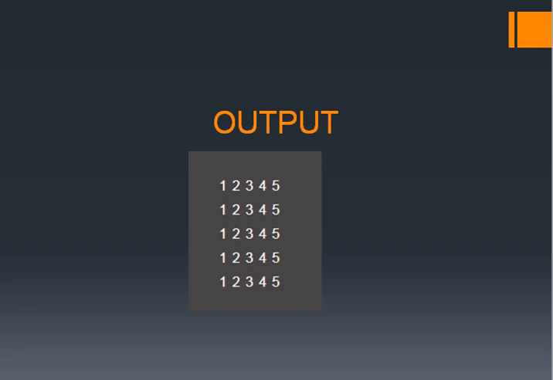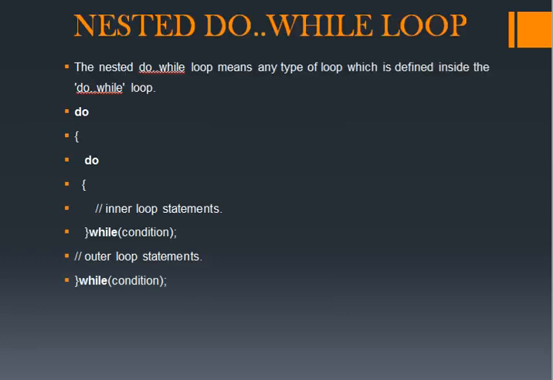And next we can see nested do while loop. What is nested do while loop? That means any type of loops which is defined inside the do while loop. That is, in the case of nested loops, we are defining multiple loops within a loop. So that is nested loops. So in the case of do while loop, what happens? Inside the do while loop it contains another loop. So that is nested do while loop.